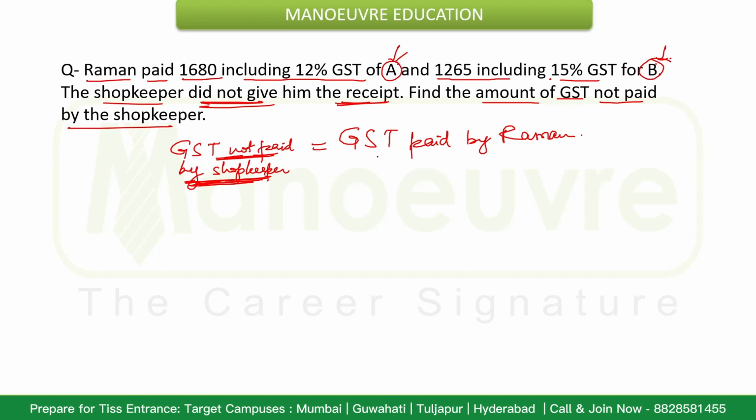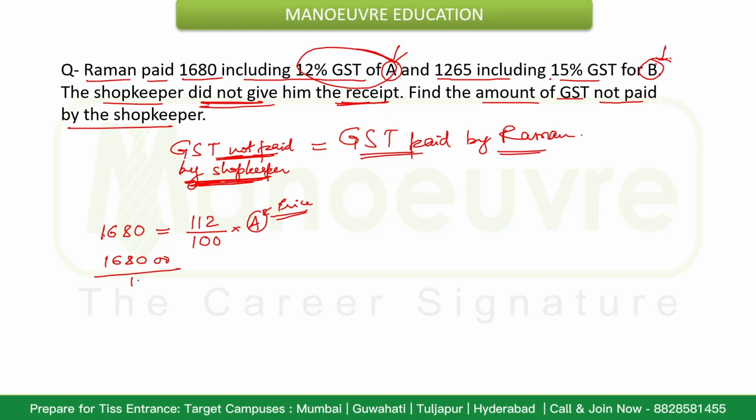Now let's see what amount of GST is paid by Raman. The first amount Raman pays is 1680, and that includes 12% GST. That means it is 112 upon 100 of the price of A. Suppose that is the price of the product. So this will be 1680 into 100 by 112.